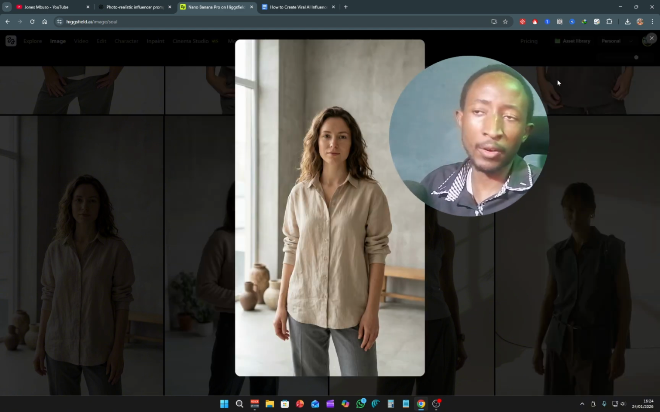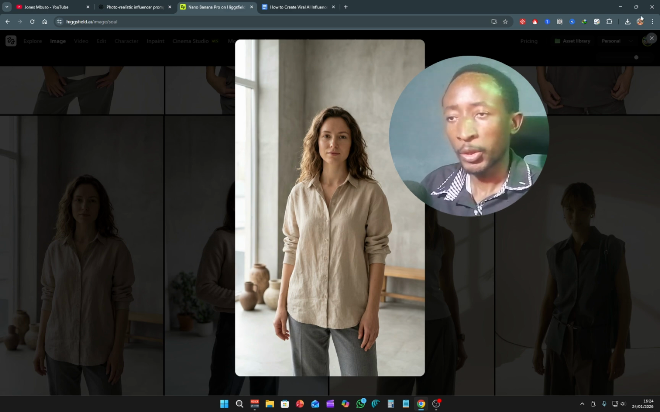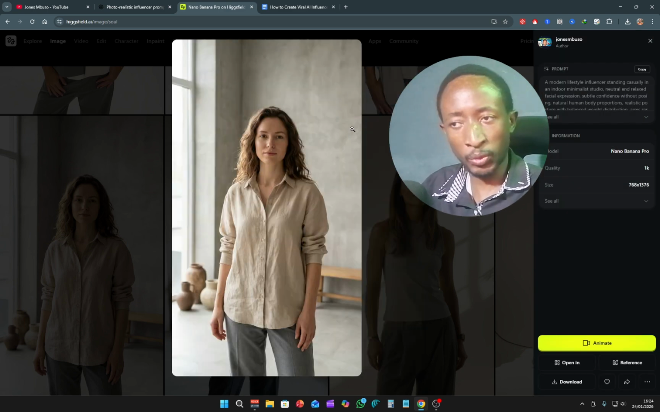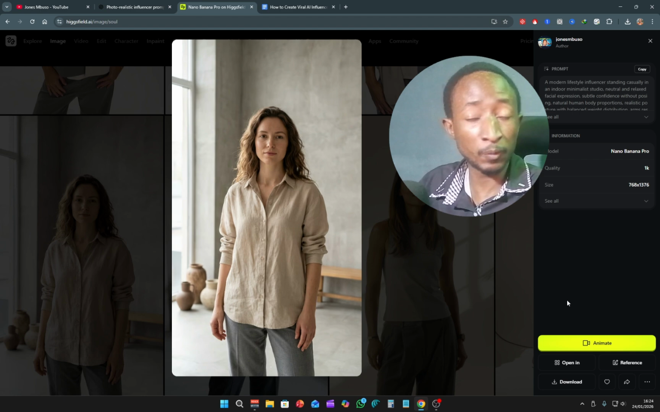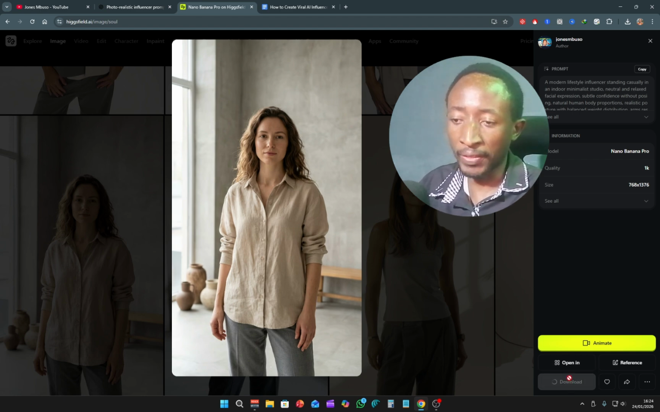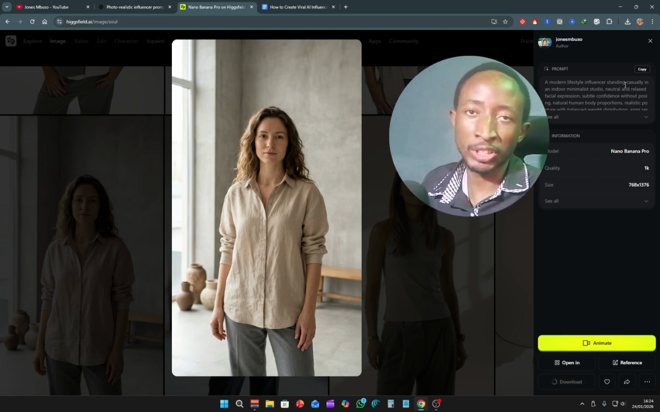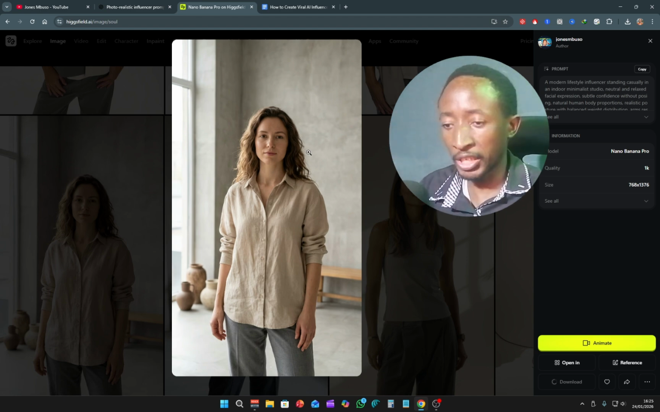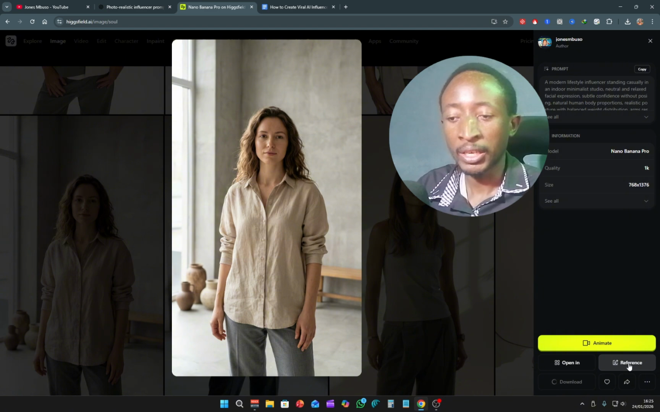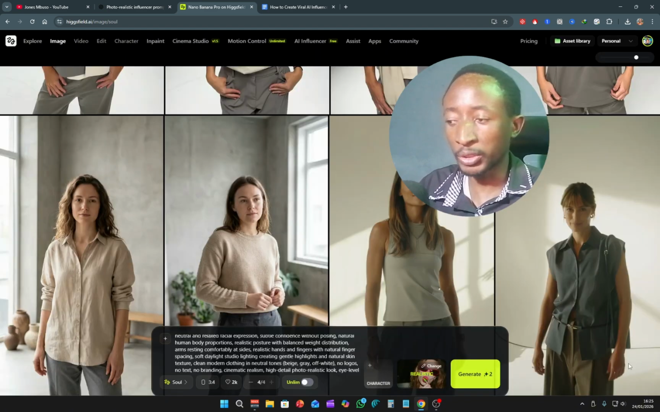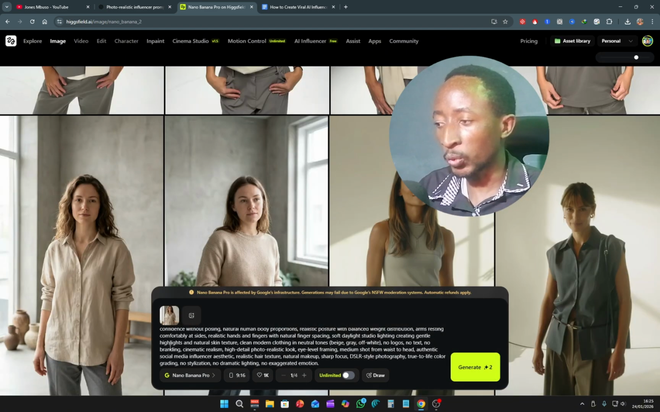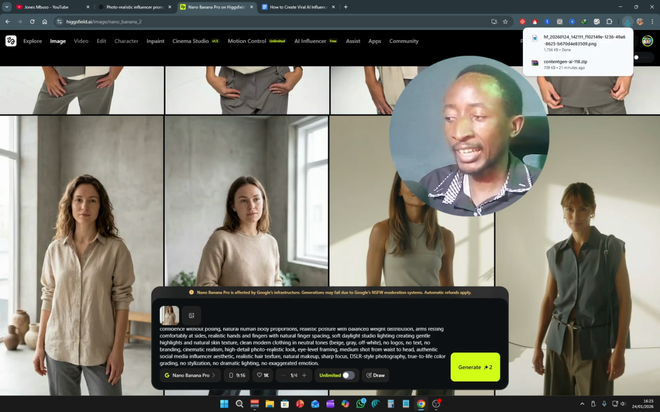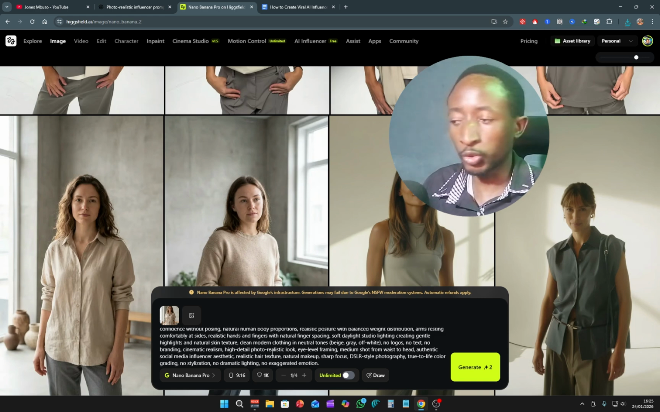So once you have your image generated, you can even download it, just for reference purposes, to your computer right here. Now what we're going to do is use this one as a reference. I'm just going to click here where it says reference. If I click on reference, this image right here will become a reference image, and I can even edit it right here. I can say change clothes, I can do whatever I want.